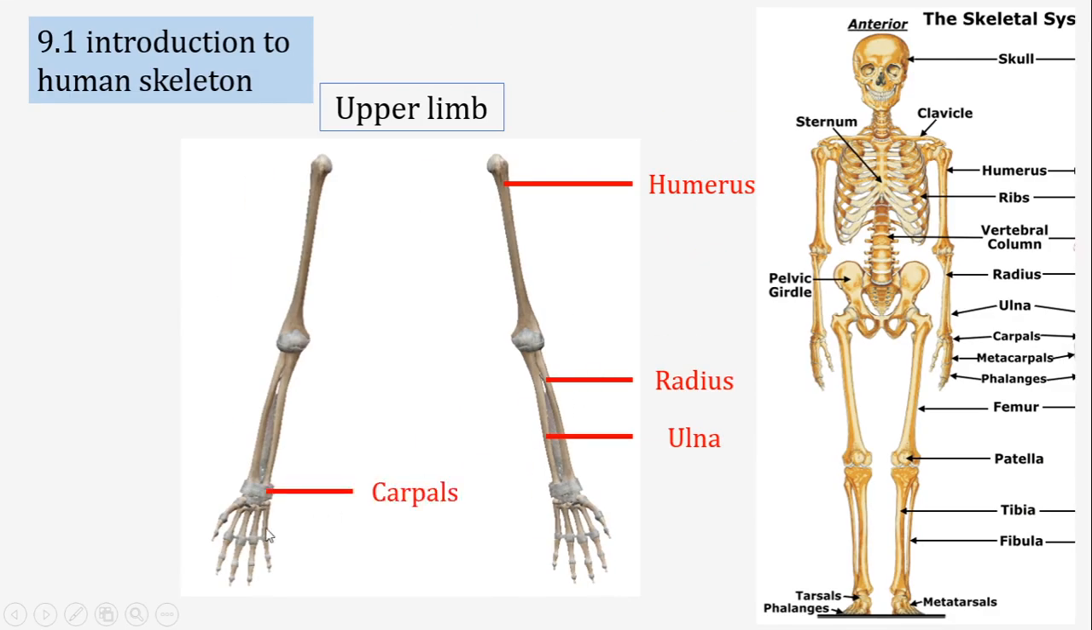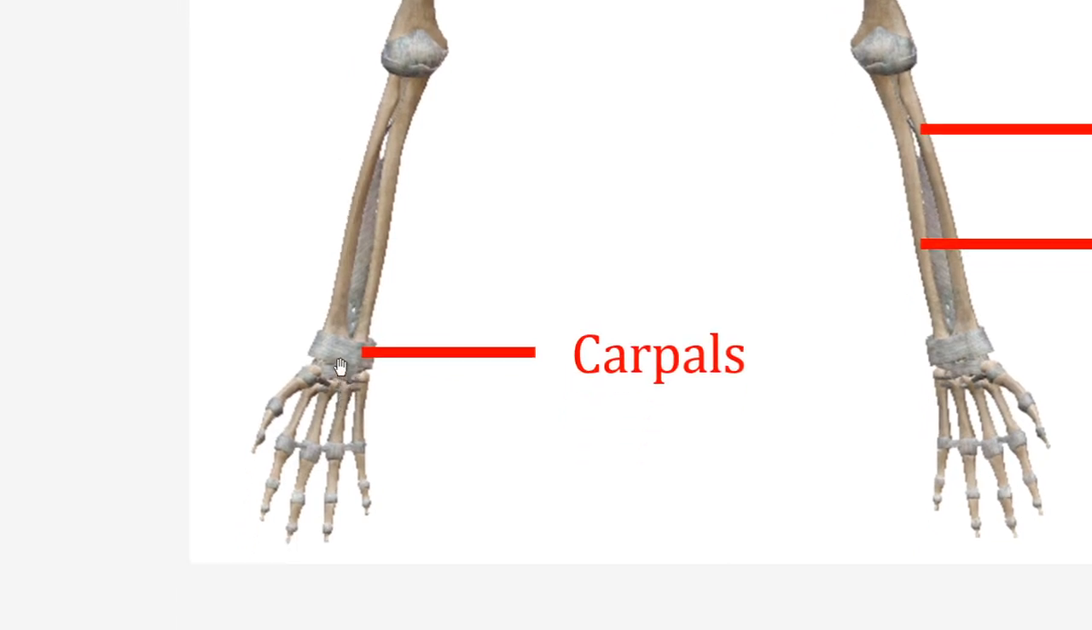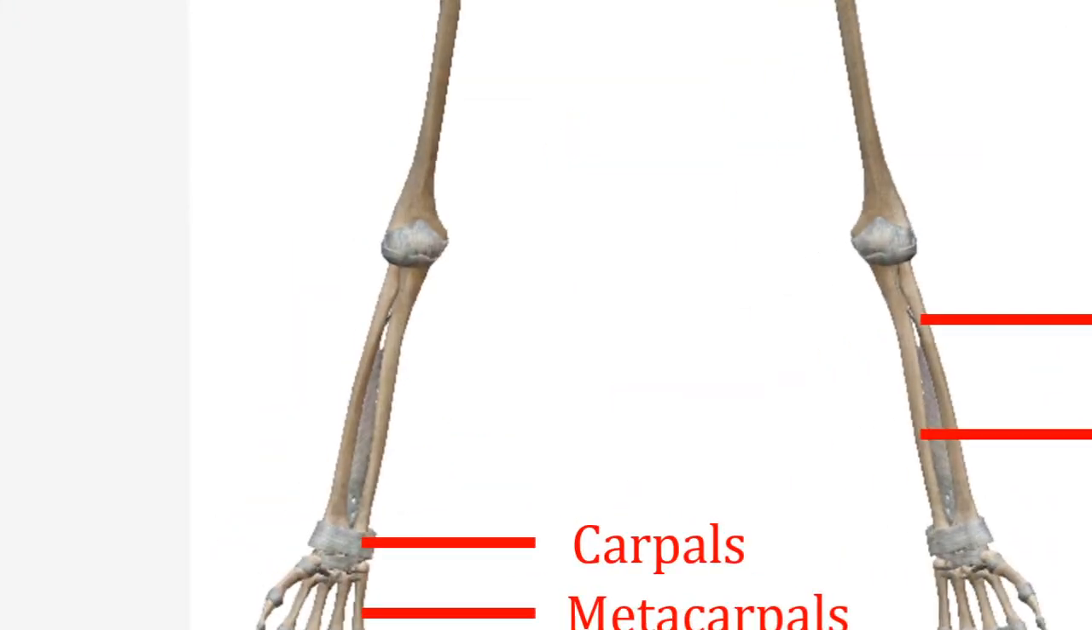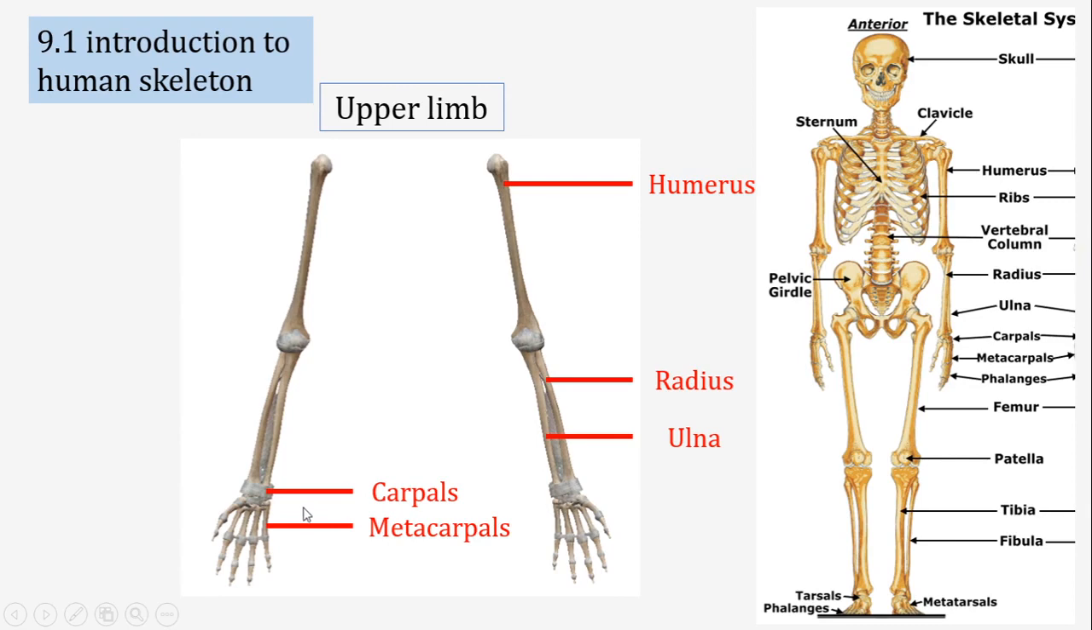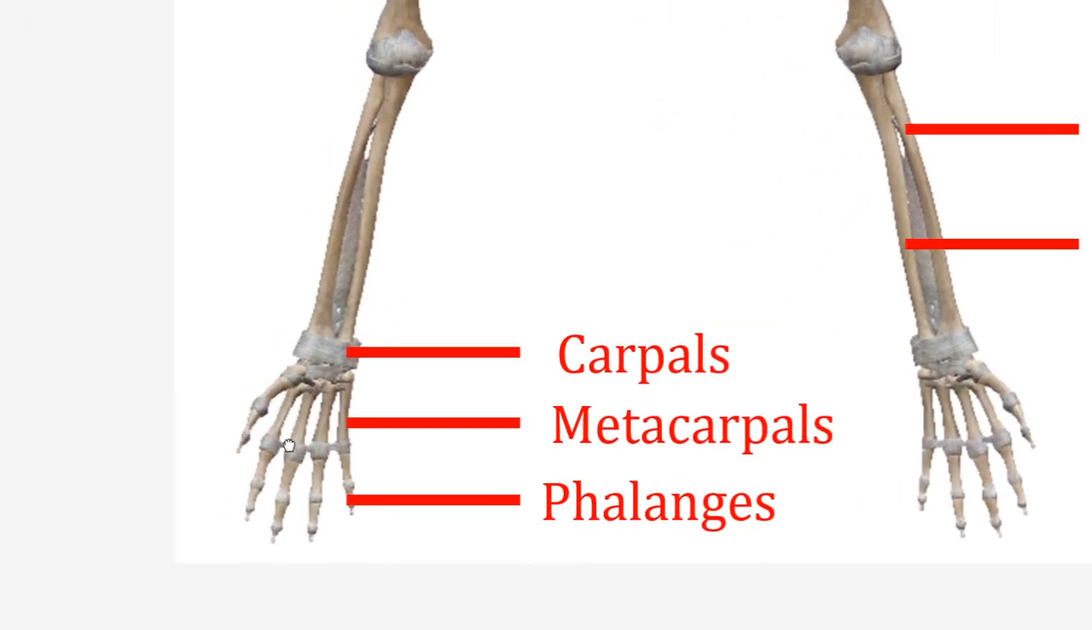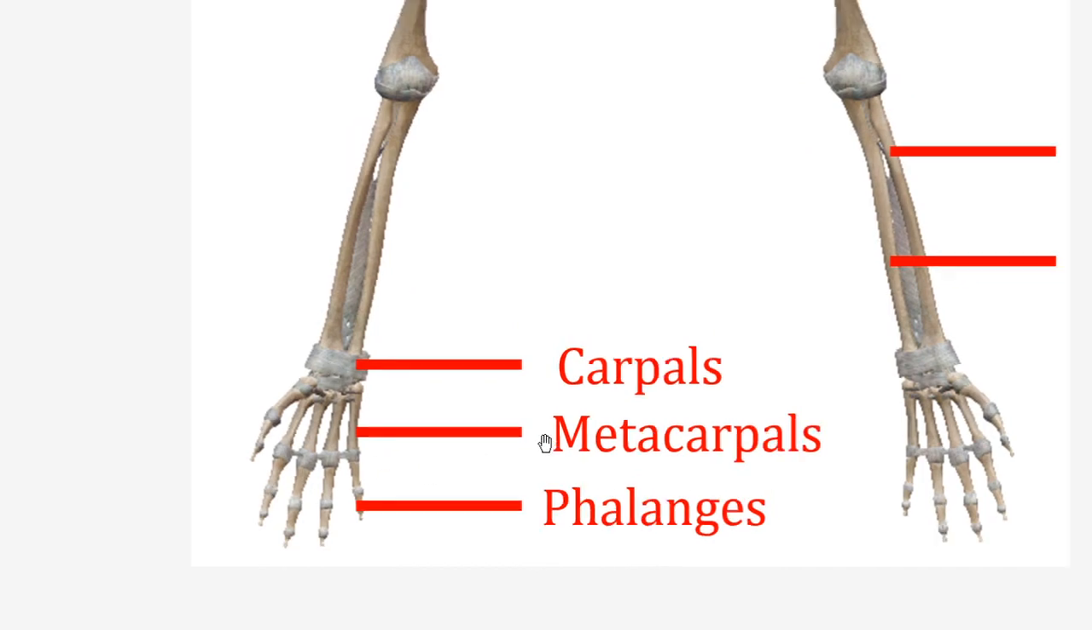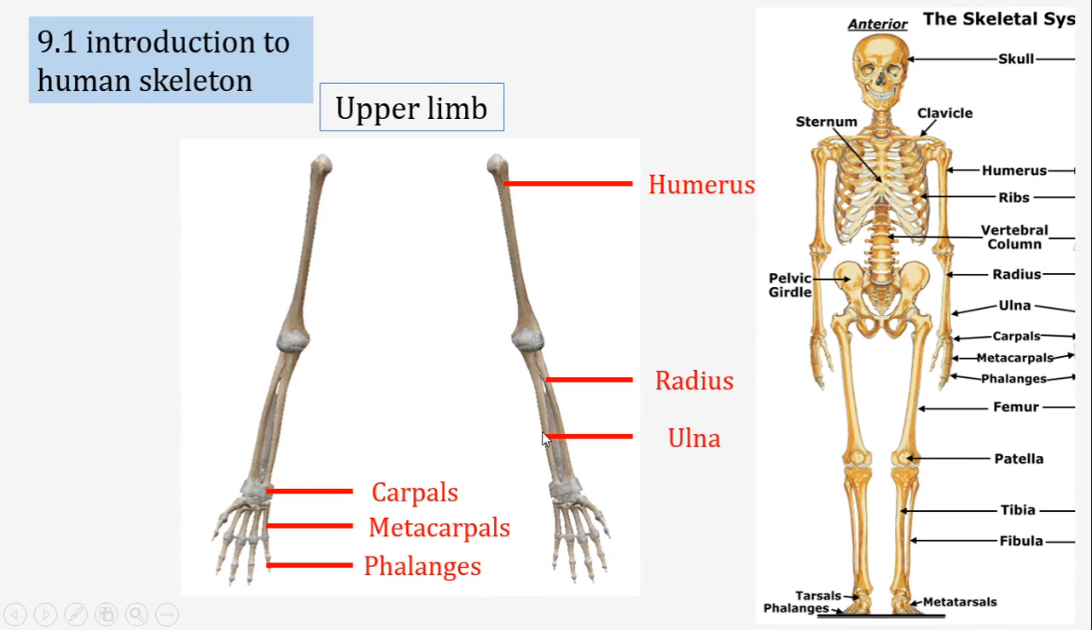Then we see multiple small bones present at the wrist. At the wrist there are actually 8 carpals, all bandaged with a ligament. At the bottom of them there are 5 bones called metacarpals, and at the bottom of the metacarpals there are 5 small bones called phalanges. So carpals, 5 metacarpals, 5 phalanges. So 6 parts make up the upper limb.